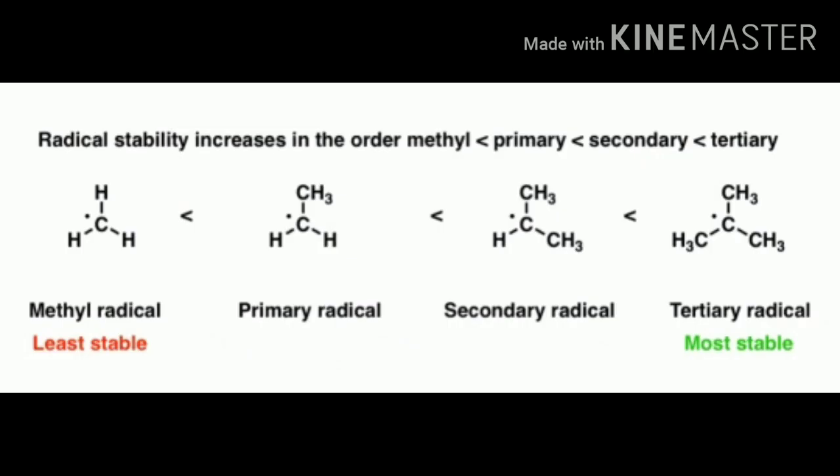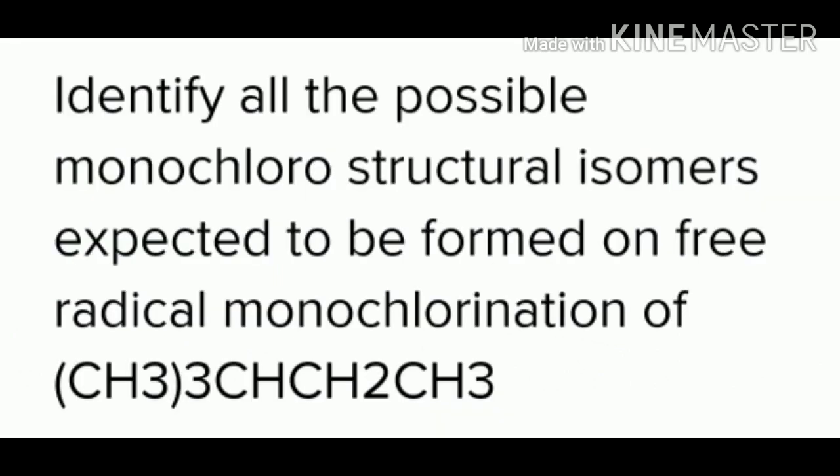Now let us discuss stability of free radicals. From the given image, it is quite clear that methyl is least stable, whereas tertiary free radical is most stable. This is because the radical is stabilized through the effects of other groups attached to it, and in this case, it would basically be hyperconjugation. Now let us try to solve a question related to this discussion.